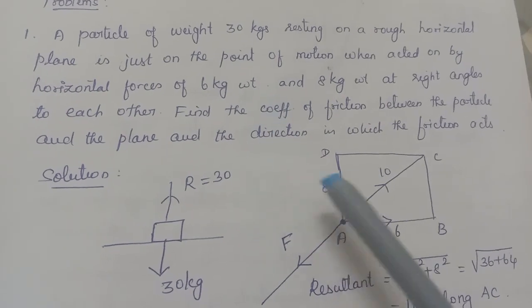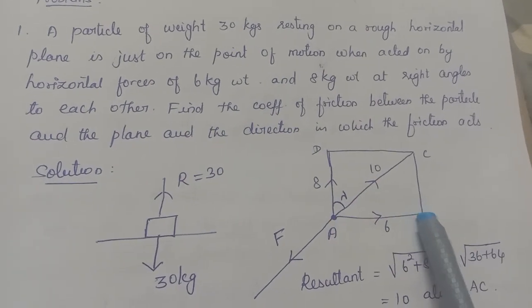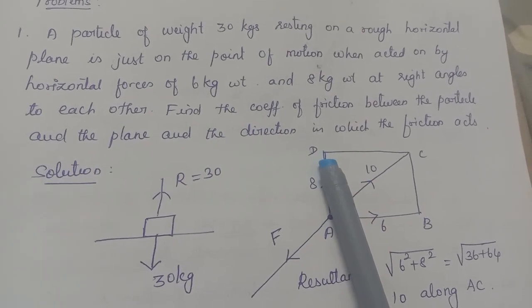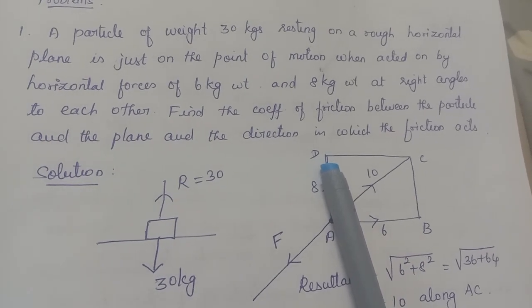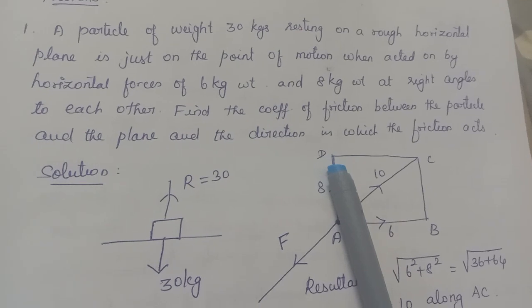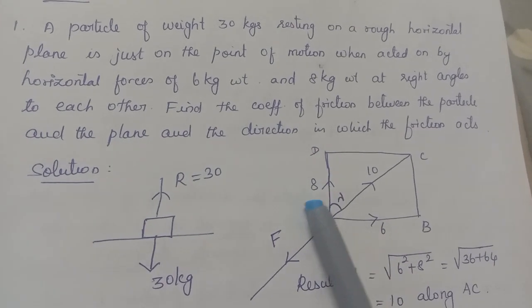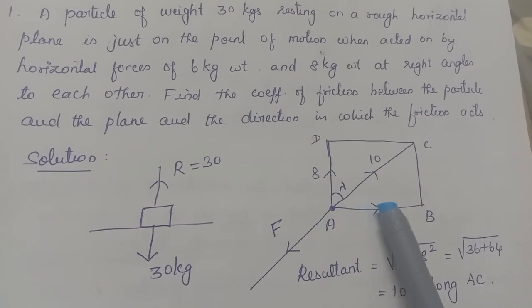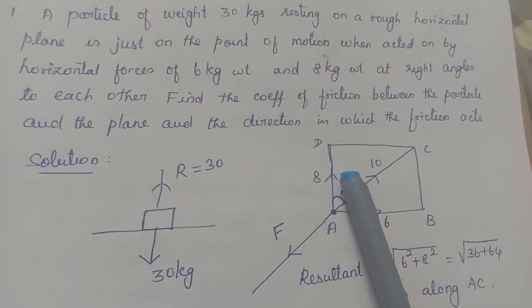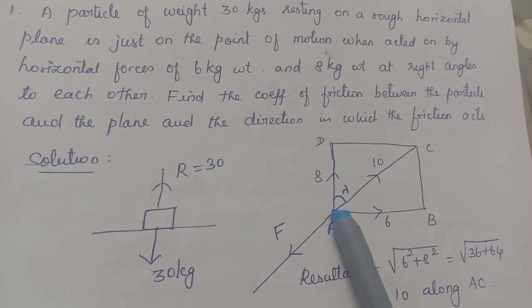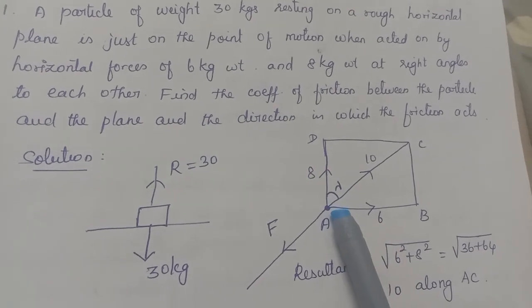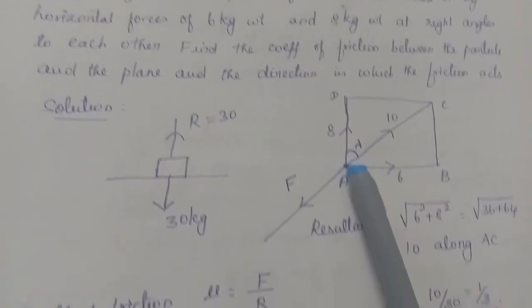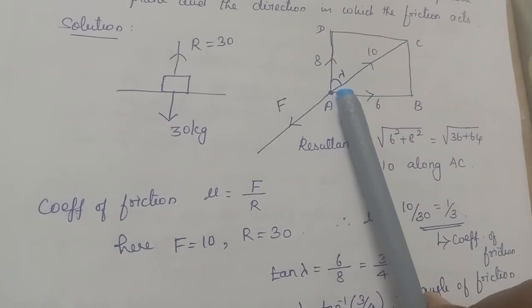So they are acting horizontally and vertically. One is along horizontal direction, another one is along vertical direction. Okay, right. Find the coefficient of friction between them. So in limiting equilibrium, what is F and R? That is what we want to find. Now what you have to do in this case is find the resultant of these two. Okay, see the body is placed here. Even after applying these two forces, the body is still at rest. Okay, that means the equal amount of friction is exerted.